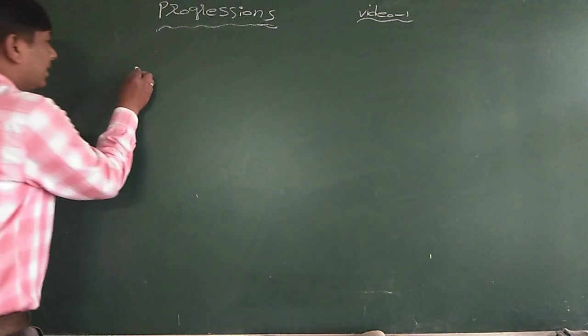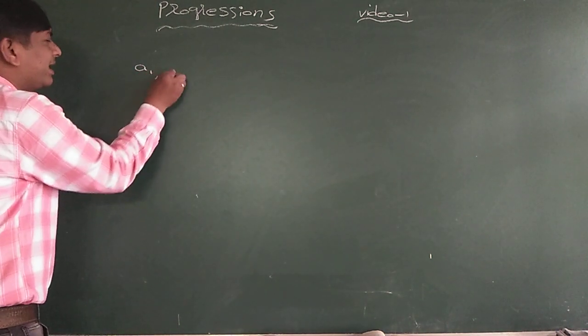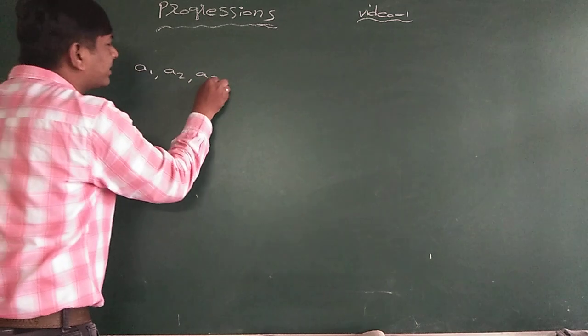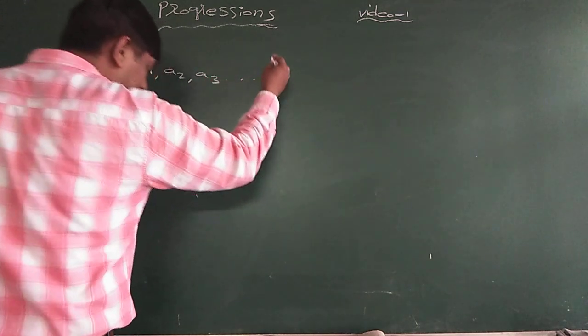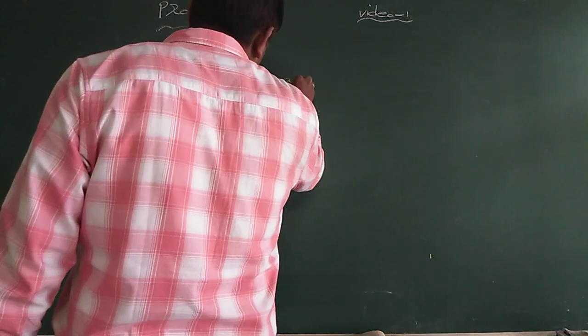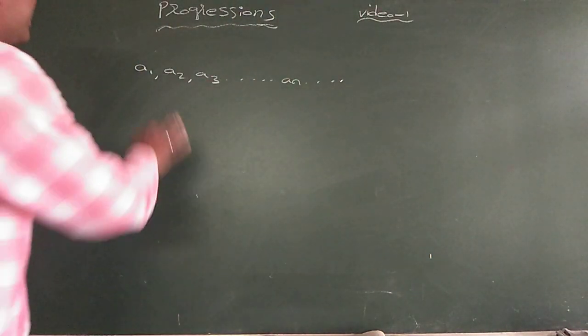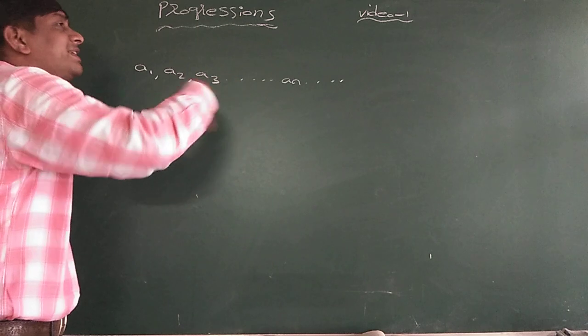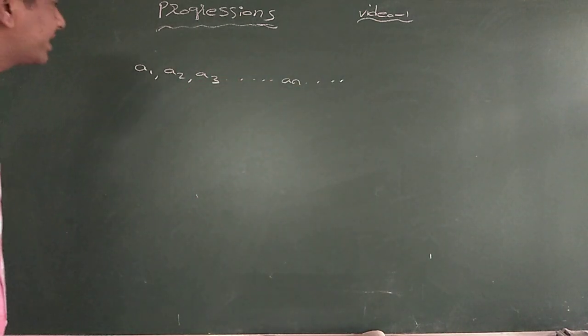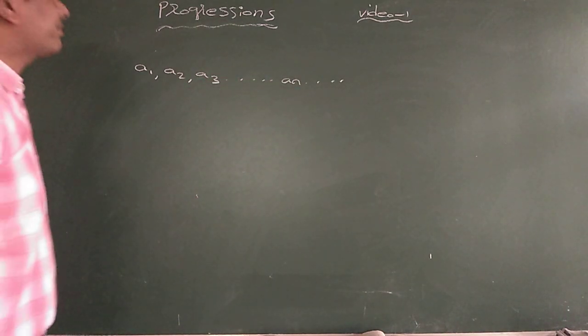Now see here, let us assume that a1, a2, a3 and so on, an and so on, infinite. These are the terms of the sequence.